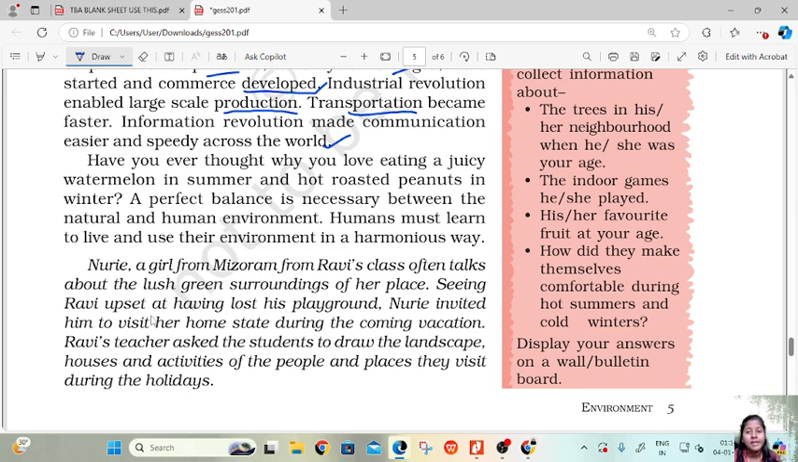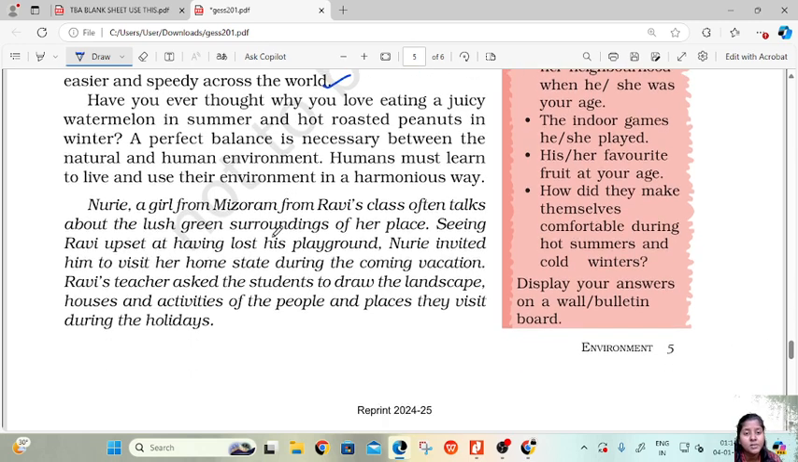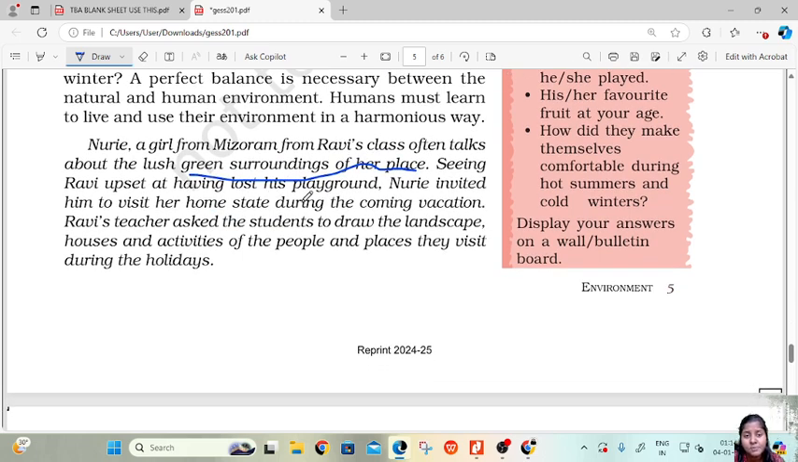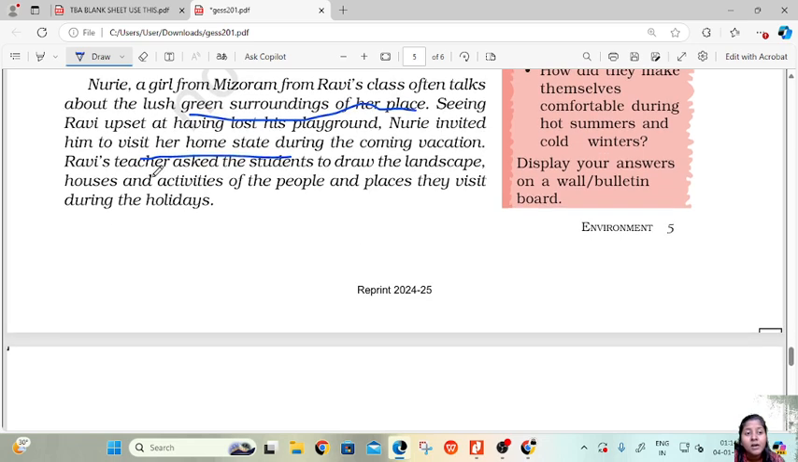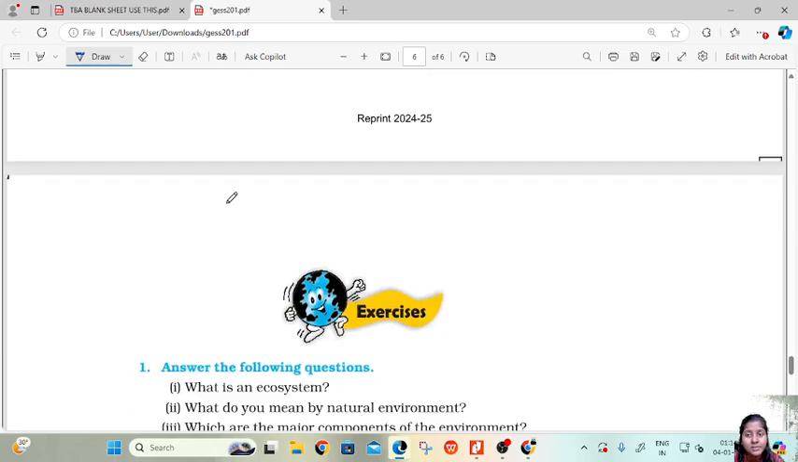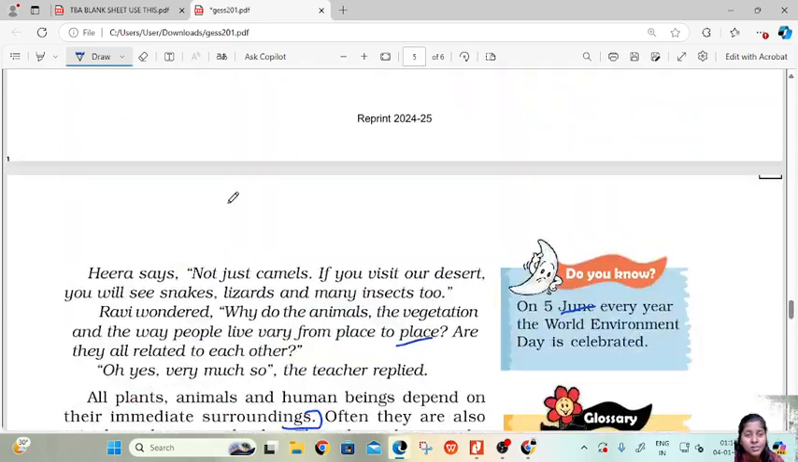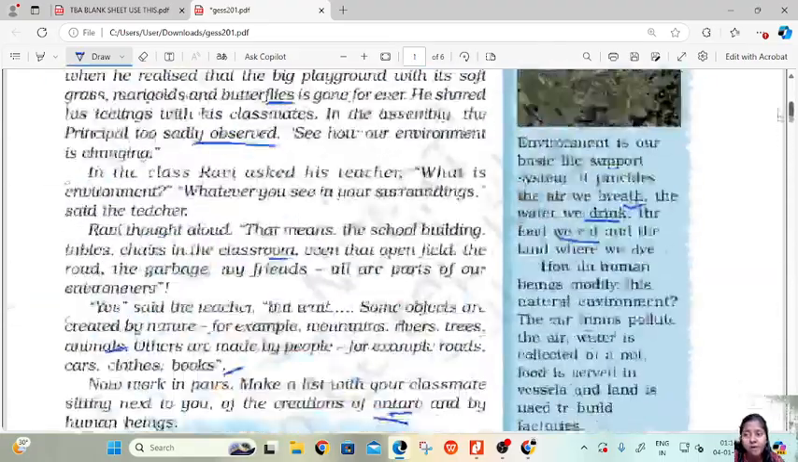Then next is Nuri, a girl from Mizoram in Ravi's class, who often talks about the lush green surroundings of her place. Seeing Ravi upset at having lost his playground, so this is the first story wherein his playground was lost because there was a huge construction of a building going on, Nuri invited him to visit her home state during the coming vacation. Ravi's teacher asked the students to draw the landscape, houses, and activities of the people and places they visit during the holidays. So, this is all with regards to the first lesson, that is environment.